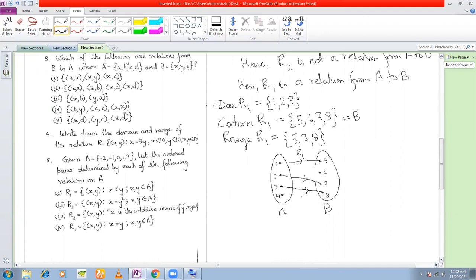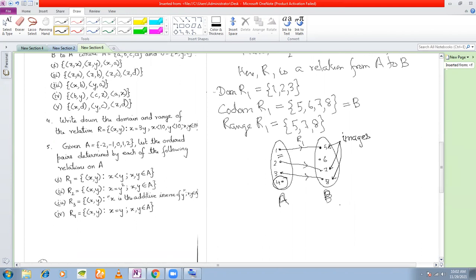Okay. So what do you see? Not every element of the set A is mapped onto B, right? All these are elements of A, and these elements are called images. What is the image of 1? It is 5. What is the image of 2? It is 7. What is the image of 3? It is 8. If you see, 4 has been left out. 4 has no image, right? Therefore, this is called a relation.